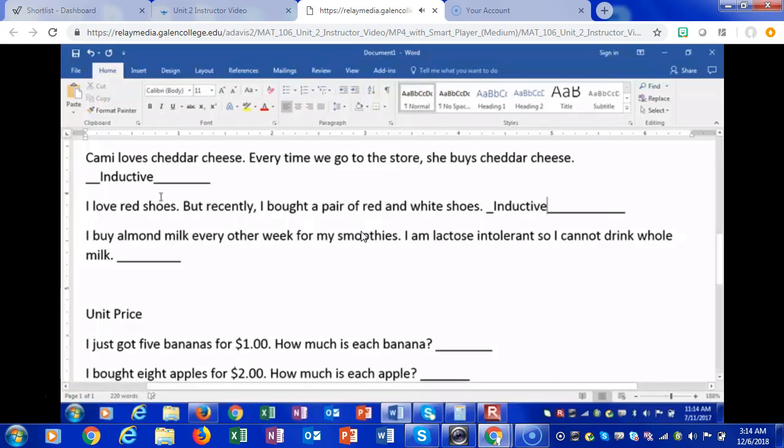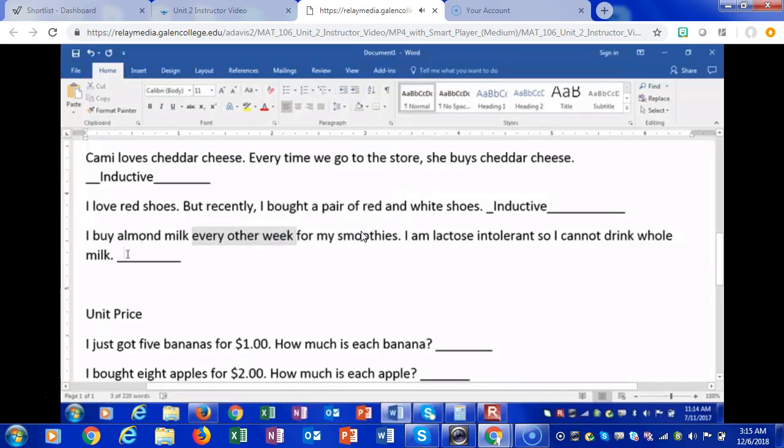I buy almond milk almost every other week for my smoothies. I am lactose intolerant, so I cannot drink whole milk. Inductive or deductive? Take a moment to think about that. I buy almond milk every other week.